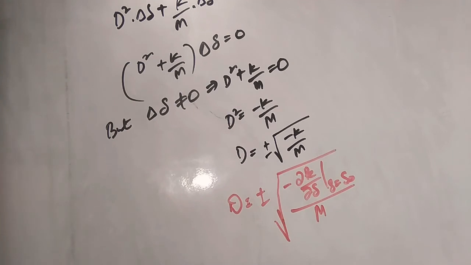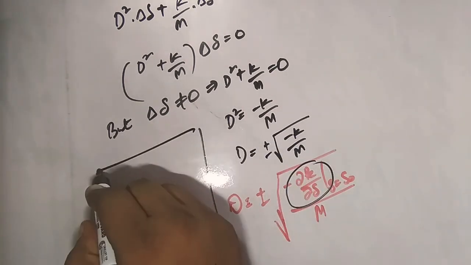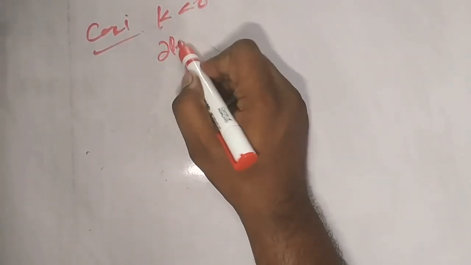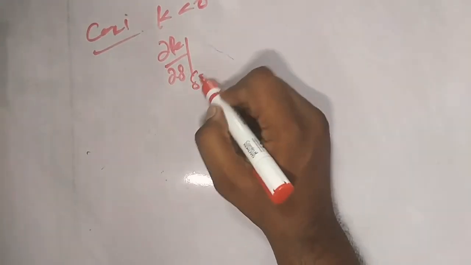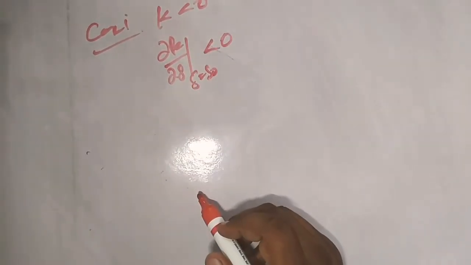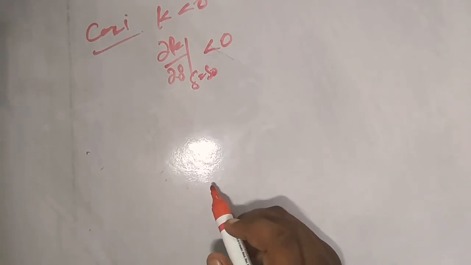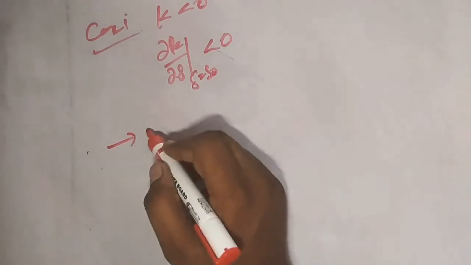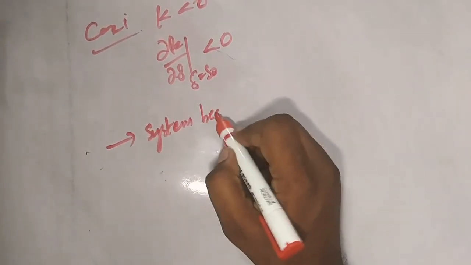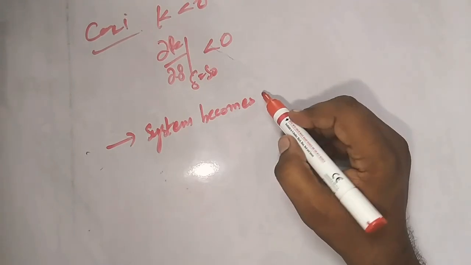Now depending on the value of k, we are going to discuss the behavior of the system. Let us analyze the different values of k so that we can get different conclusions for the system which you have taken. So let us take case 1. Case 1, I am taking when k is less than 0. K less than 0 means dou PE by dou delta at delta equal delta naught is less than 0. In this case, you have to remember that the system becomes unstable. This is the conclusion which we should remember.